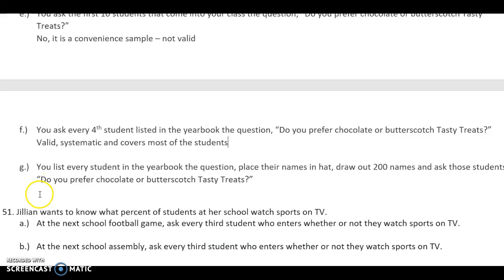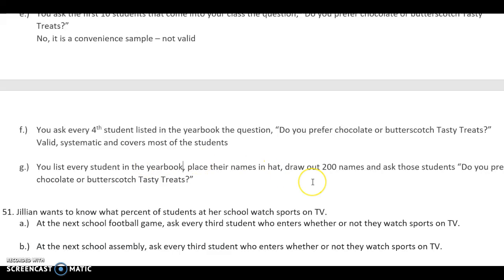All right, you list every student in the yearbook, place their names in a hat, and draw out 200 names, and ask those students, do you like chocolate or butterscotch tasty treats? This is very valid. Covers the entire school population randomly. And so that's what we think.